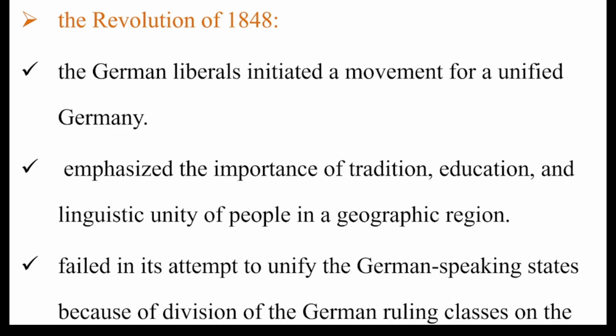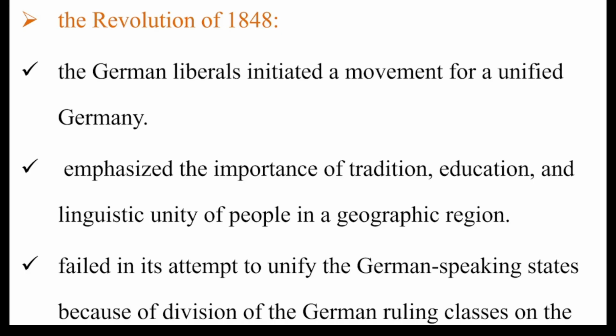But in the end, it failed. Why? Because of division of the German ruling class on the type of governance they wanted to establish.